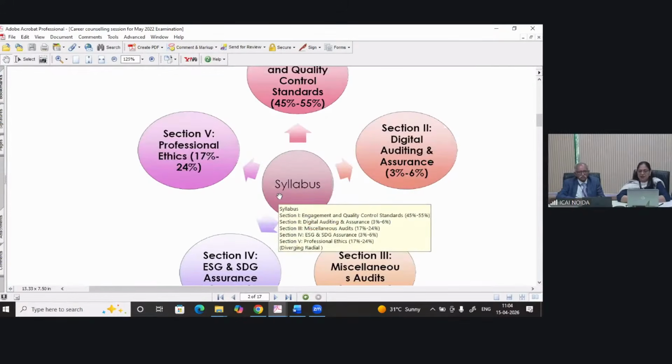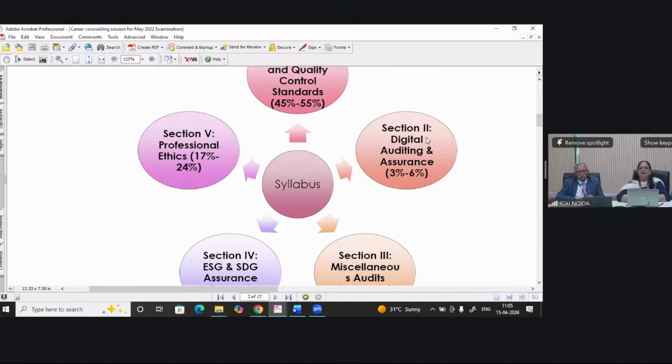So my dear students, I hope till now you are aware that our syllabus is divided into 19 chapters. Our study material is further segregated into 3 modules.